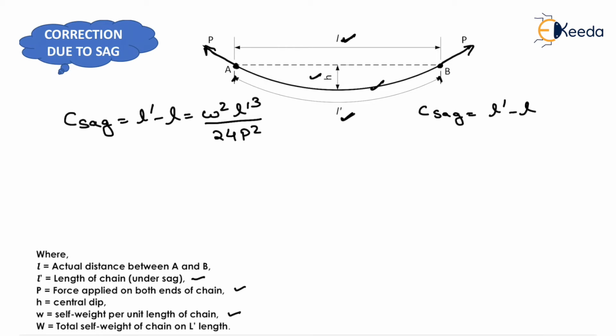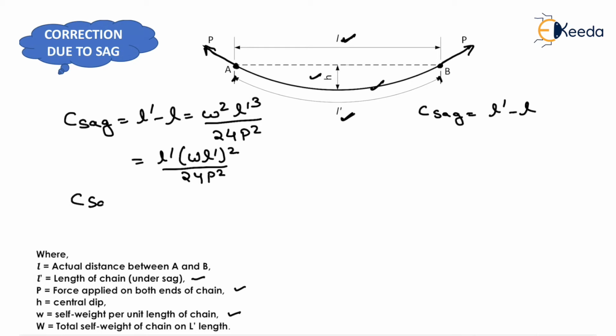Now by solving this equation, we will get l dash into (w l dash) whole square upon 24 P square. Now when we multiply the self weight per unit length by the length of the chain, we get the total weight of the chain.